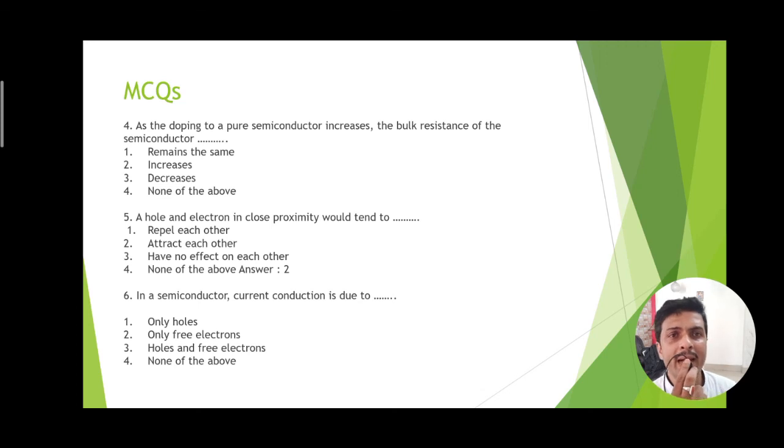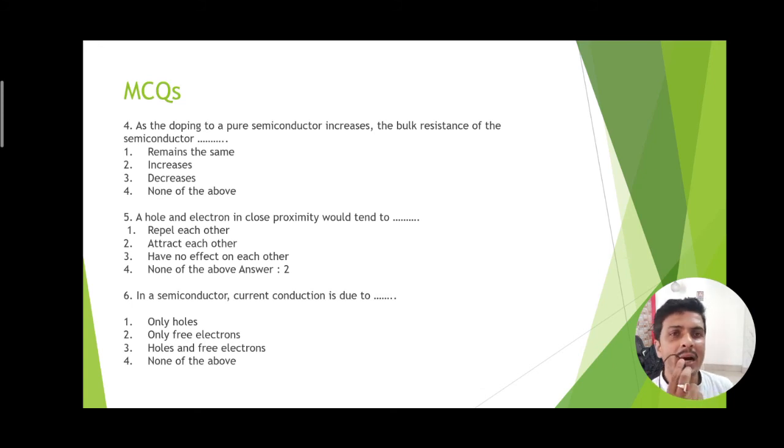A hole and an electron in close proximity would tend to repel each other, attract each other, or have no effect on each other. Here the correct answer is attract each other, because electron and hole are opposite charge carriers. So in close proximity they must attract each other, and they will try to recombine.